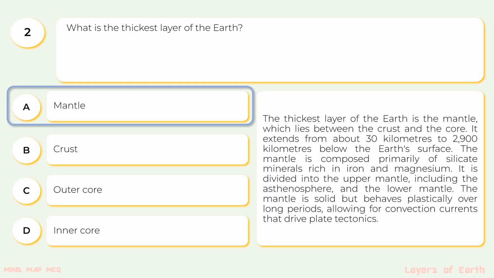The mantle is composed primarily of silicate minerals rich in iron and magnesium. It is divided into upper mantle, including the asthenosphere, and the lower mantle. The mantle is solid but behaves plastically over long periods, allowing for convection currents that drive plate tectonics.